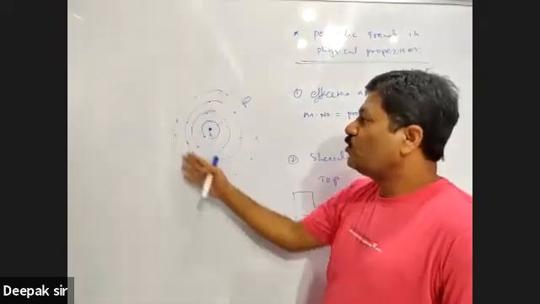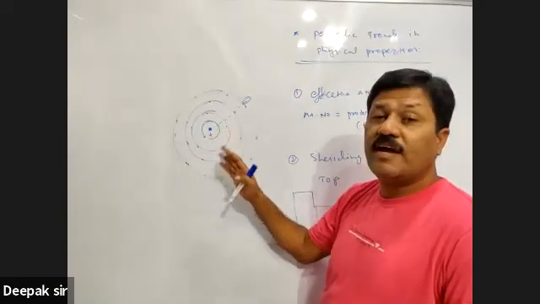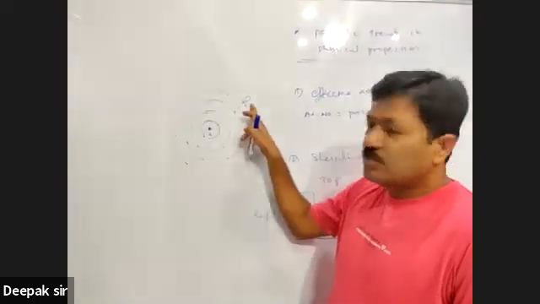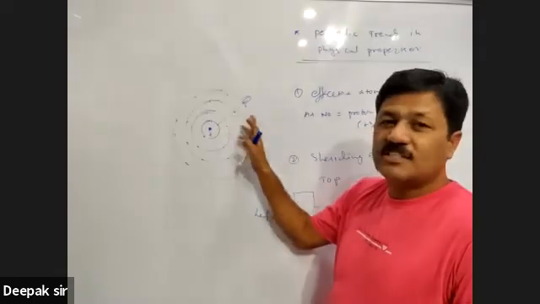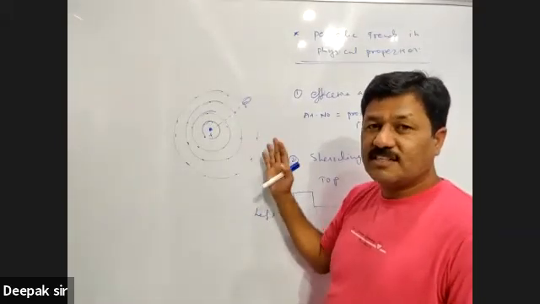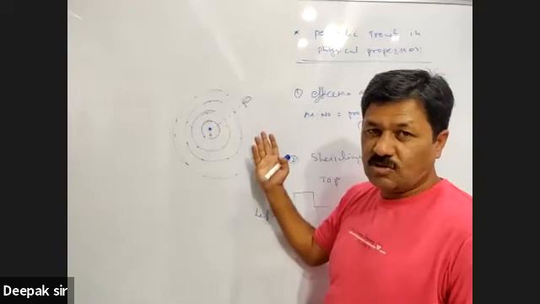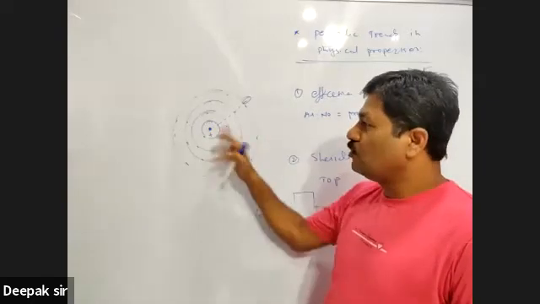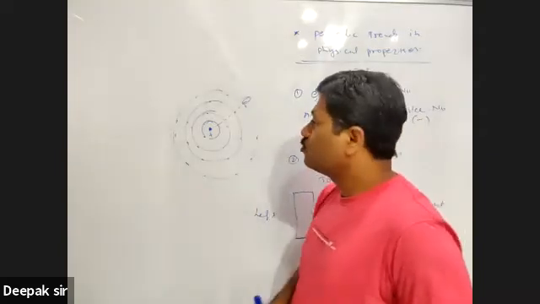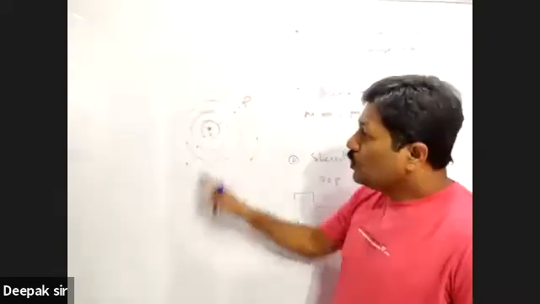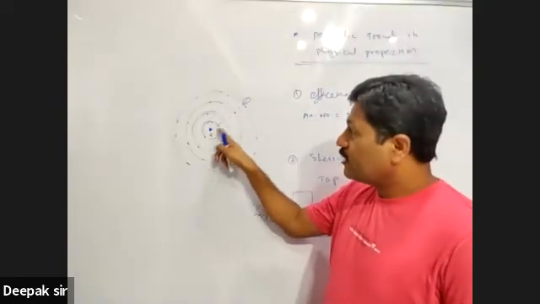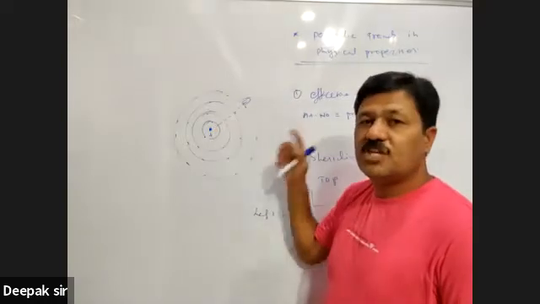Now the thing is that this nucleus has to attract all the electrons, and it applies attractive force over all the electrons. But see, this electron is far away from the nucleus. In between, there are many shells and subshells. So if the number of shells increases, number of subshells increases, then the farthest electron has less attractive force by this nucleus. It has very less force of attraction by this nucleus.